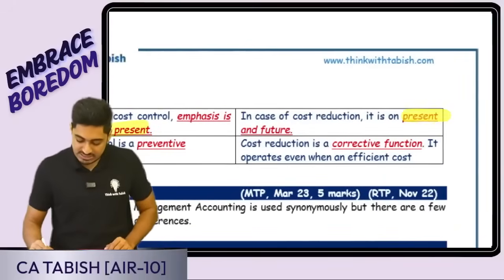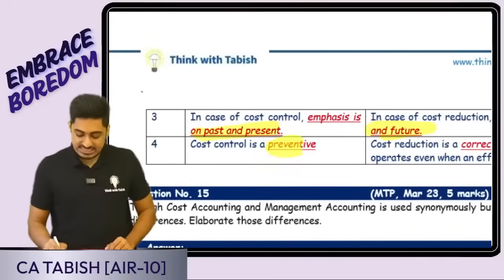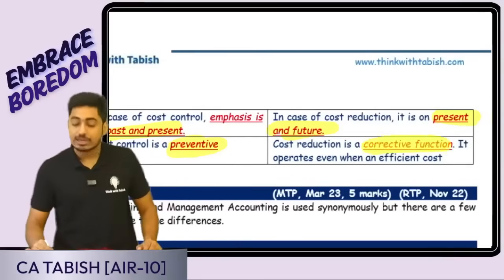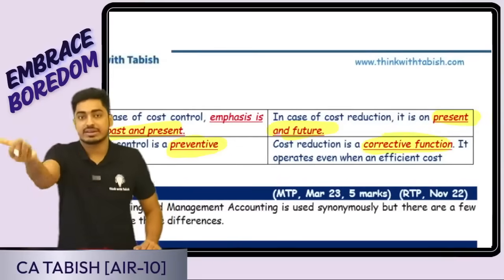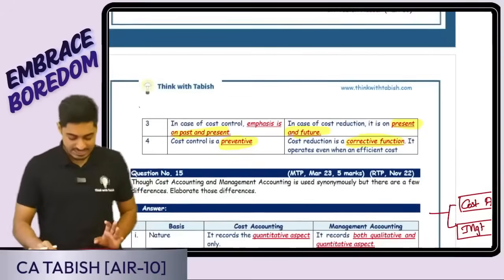Here emphasis is on past as well as present. Here emphasis is on present as well as future. It is just a preventive function. Here it is going to be a corrective function. If any mistakes are there, we are trying to correct them. Is this clear, everyone? Just a one-time read you guys can have.